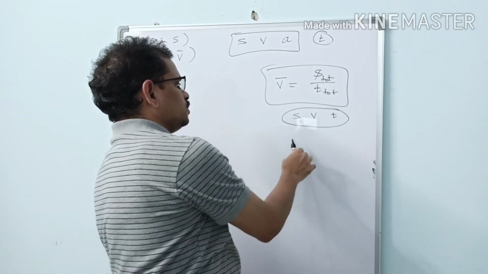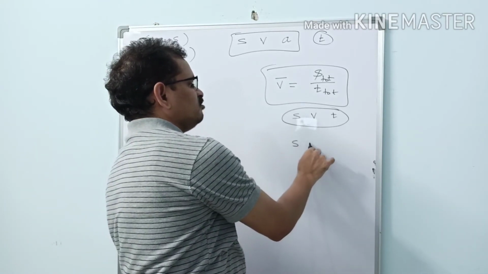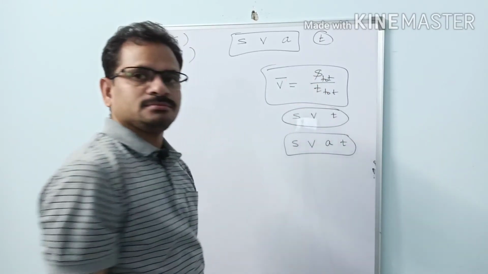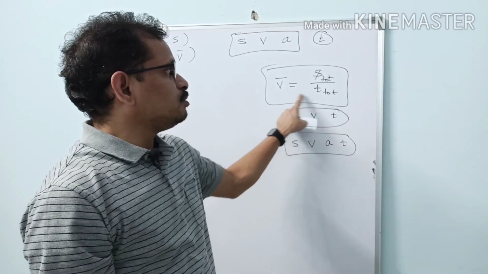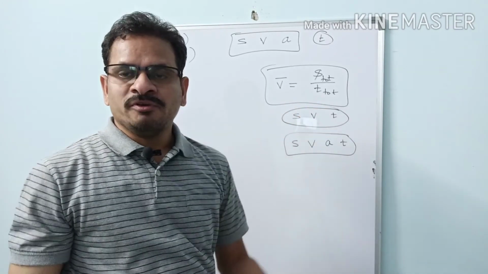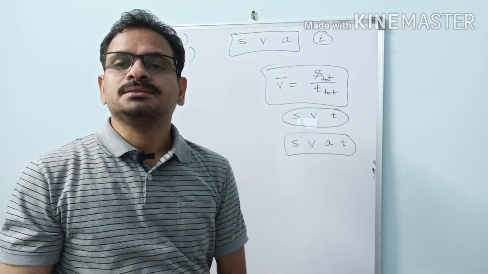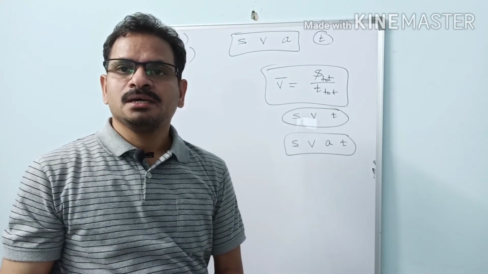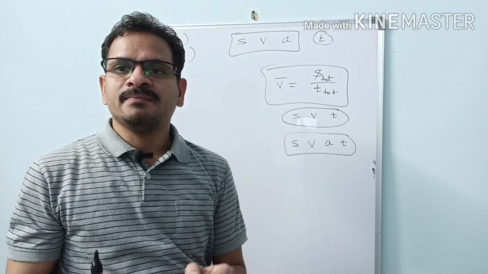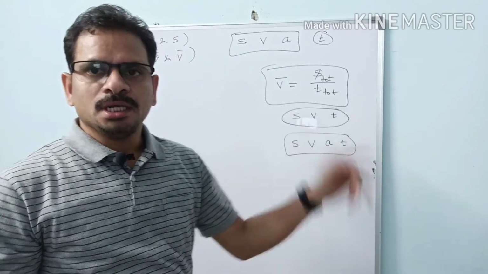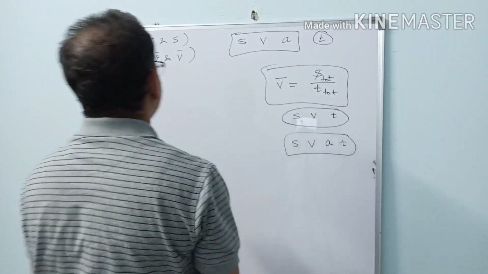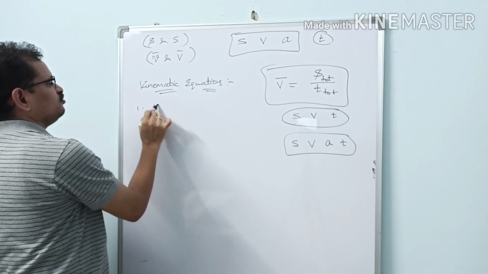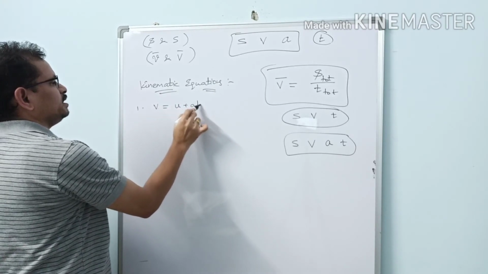Now from now onwards we will be using S, V, A and T, one more physical quantity. Previously we had only this expression. Now we will have new expressions to describe the motion of a body along a straight line, and those expressions are popularly called kinematic equations. So let us check them once. The kinematic equations. What are the kinematic equations? 1. V equal to U plus AT.